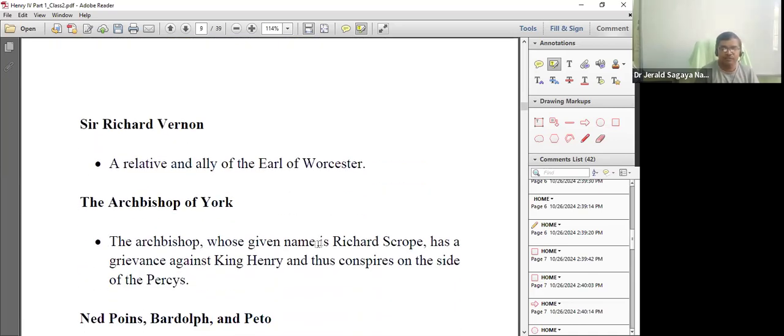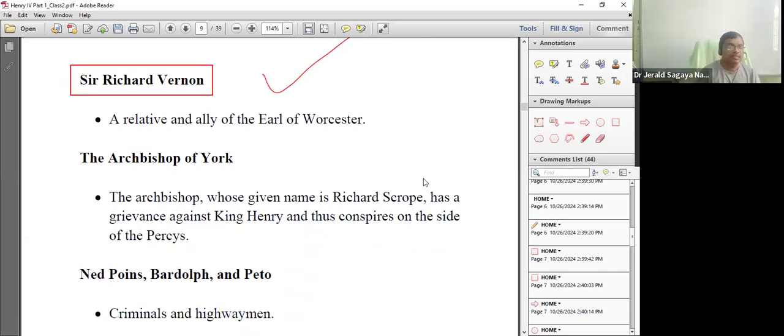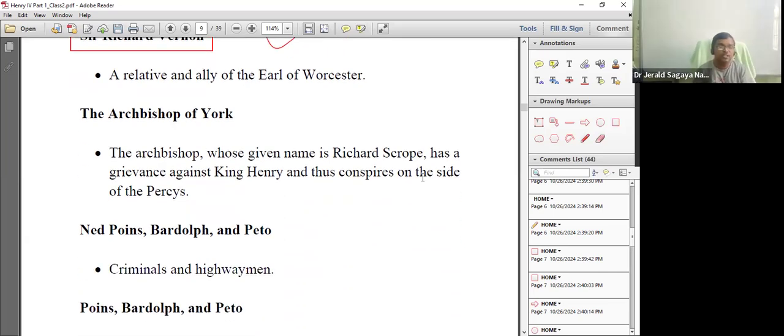And on the side of King Henry IV, is there anyone, sir? You find Sir Richard Vernon. He was siding with Henry IV. And then you find another character, the Archbishop of York. What is the name of the Archbishop of York? There are chances of a question, so make sure you know it. The name of Archbishop of York is Richard Scrope.